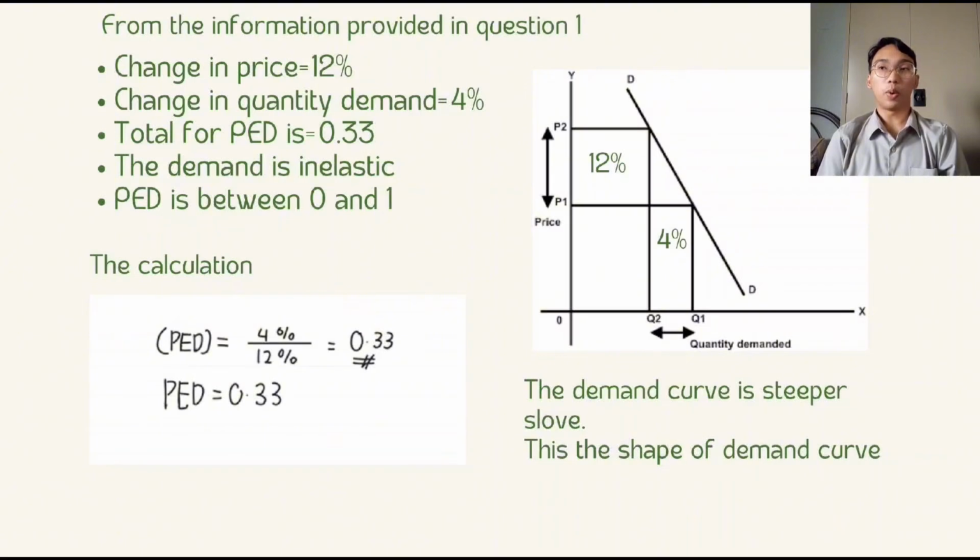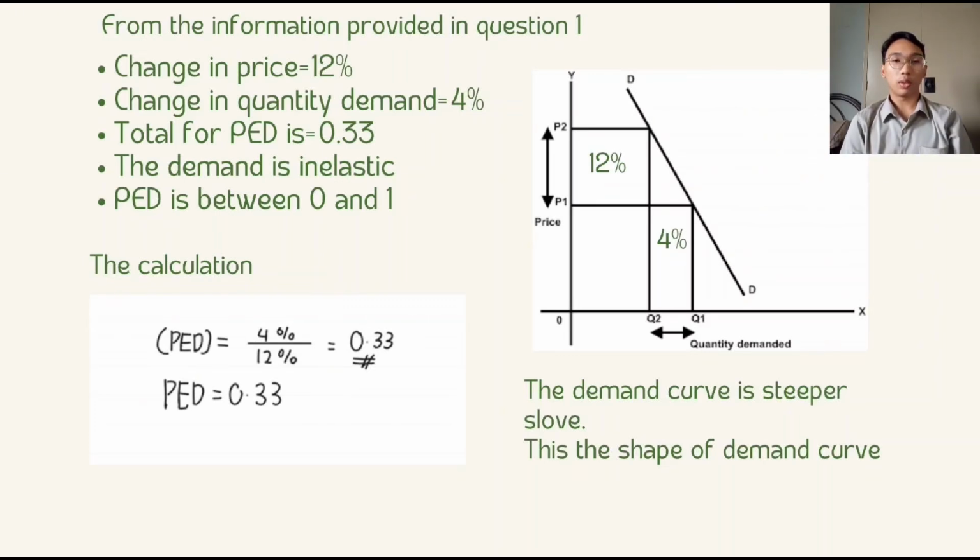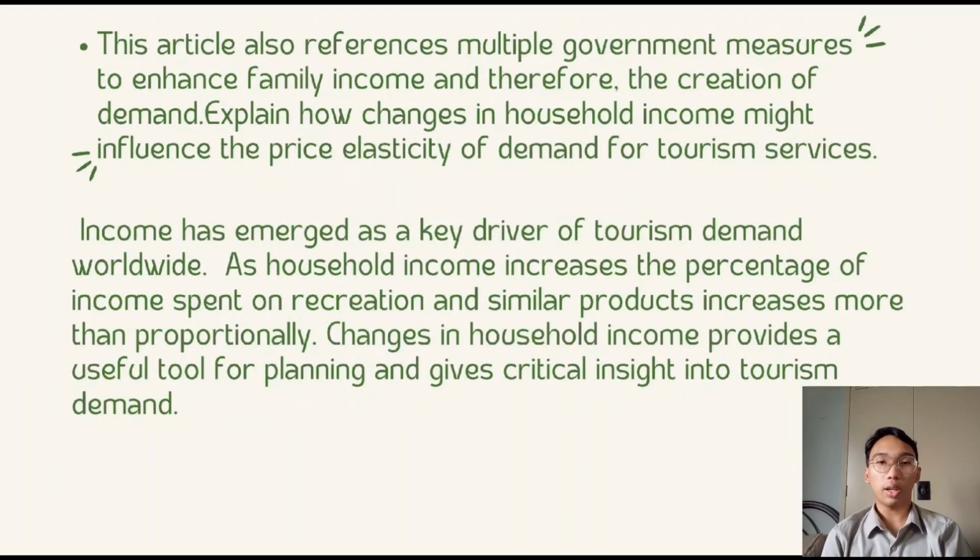From the information provided in question 1, the change in price is 12% and the change in quantity demanded is 4%. So PED equals 4% over 12%, and the answer is 0.33. So the PED is 0.33.